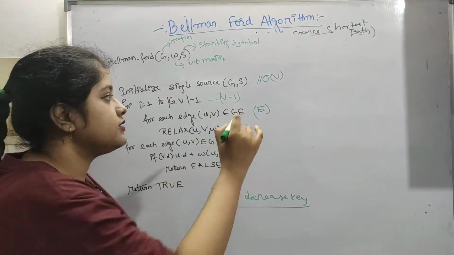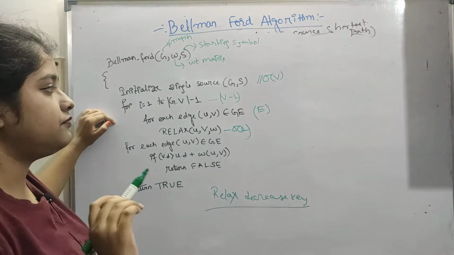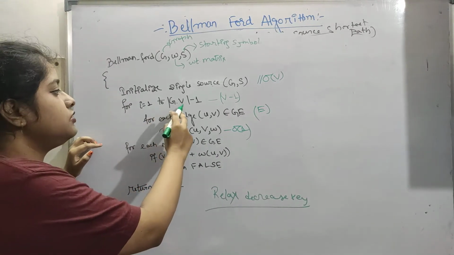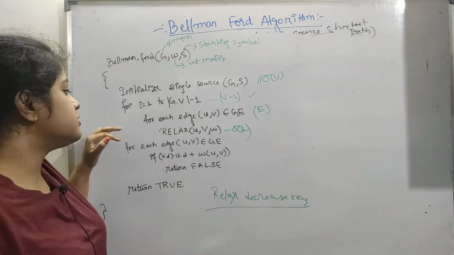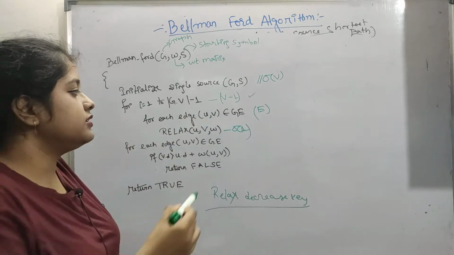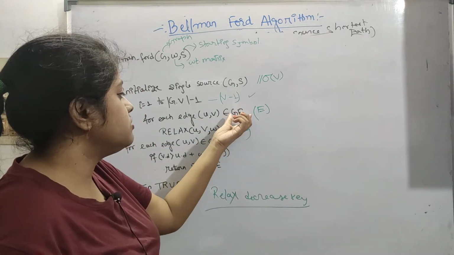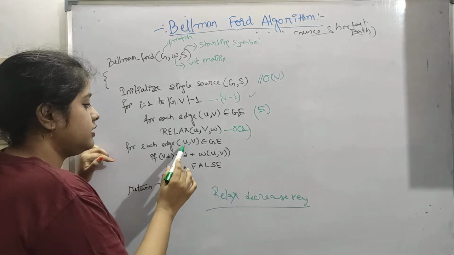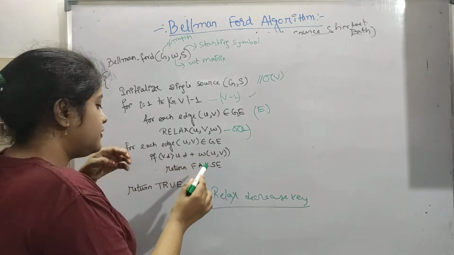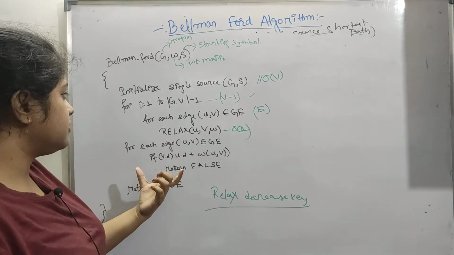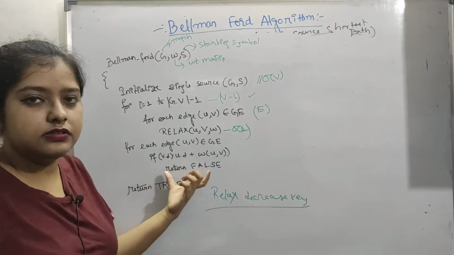Every time we are initializing, this will go up to order of V for vertices V. So for i equals 1 to G.V minus 1, this will run V minus 1 times. For each edge (u, v) that belongs to G.E, we have to relax the edges. Now for each edge (u, v) belonging to G.E, if this is the condition, return false, or if it is not the condition, we go out of the loop.